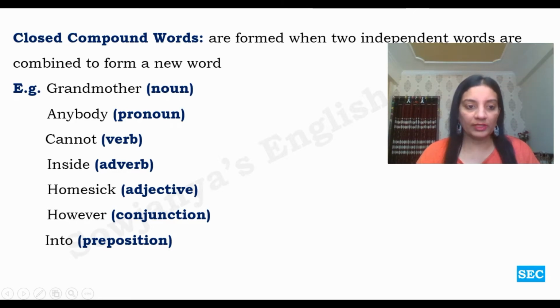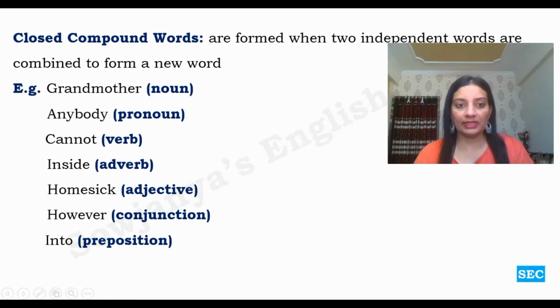If you look at the word classes, grandmother is a noun, anybody is a pronoun, cannot is a verb, inside is an adverb, homesick is an adjective, however is a conjunction, into is a preposition. Except interjection, all the major word classes have compound words. But prominently used compound words are of three word classes. They are compound nouns, compound adjectives, and compound verbs.